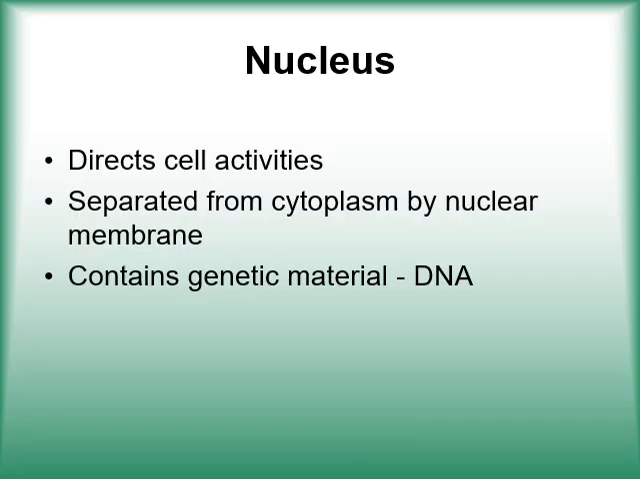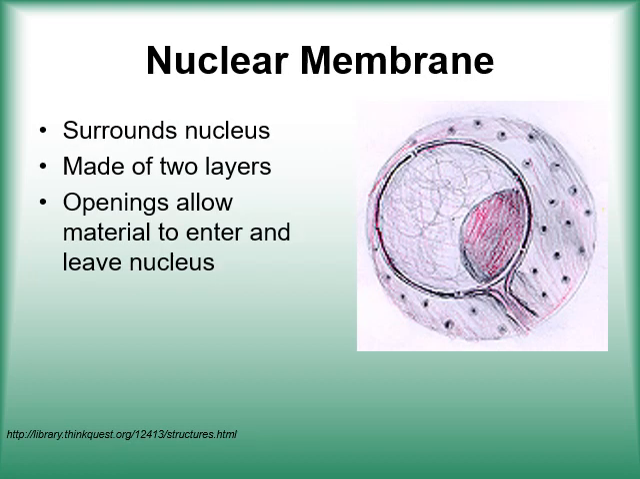Inside the cell, nucleus directs cell activities. That means the nucleus is the control center of the cell, also called the brain of the cell. Separated from the cytoplasm by the nuclear membrane, it contains genetic material DNA, deoxyribonucleic acid, which contains all the body information inside chromosomes with different gene segments.